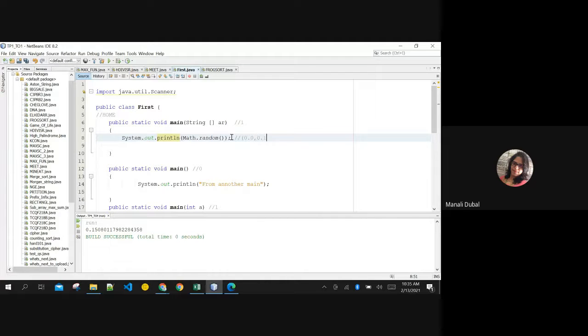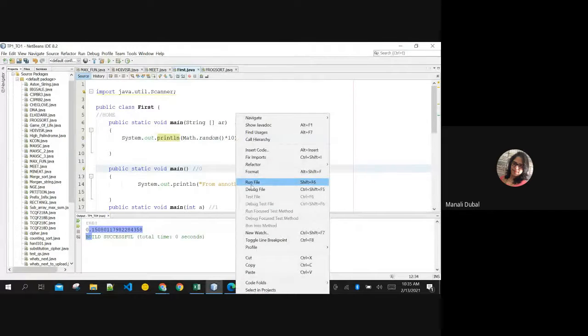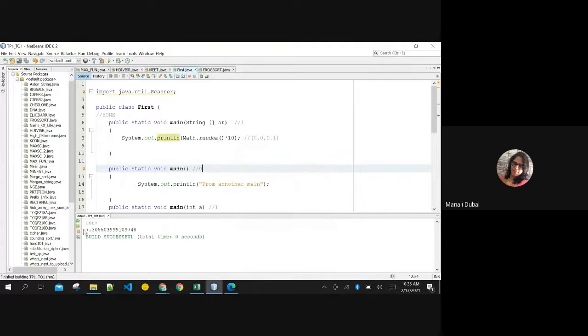Math.random, right? If I want to create a 1-digit number out of it, then I can multiply this by 10, right? Then I'll get 7, right? Any number you assume, because from 0.0 to 1.0 all the numbers can come. Like 0.09 can come, 0.08 can come.